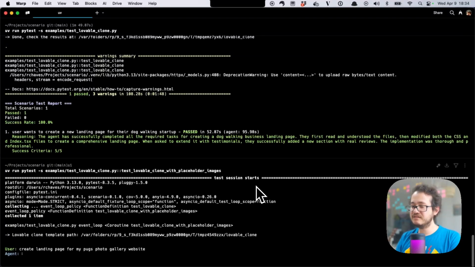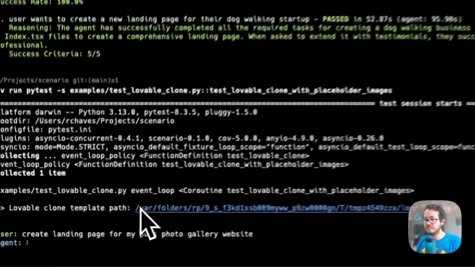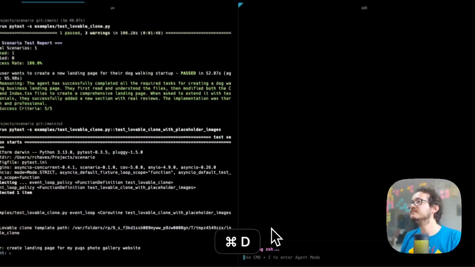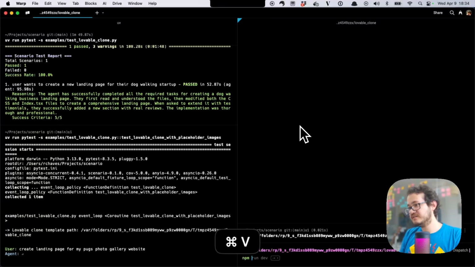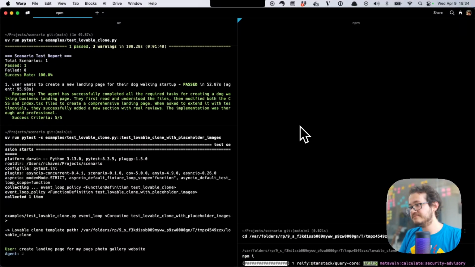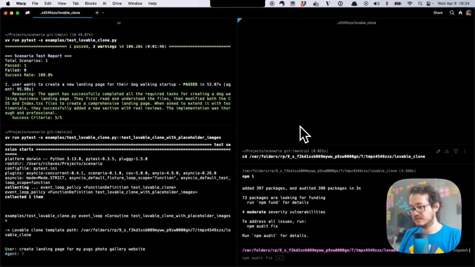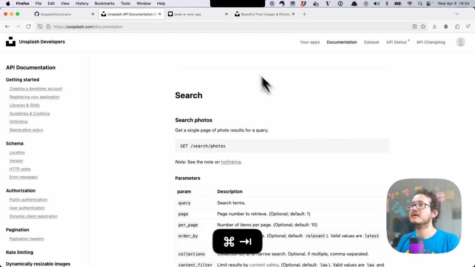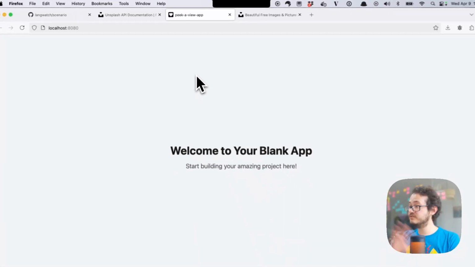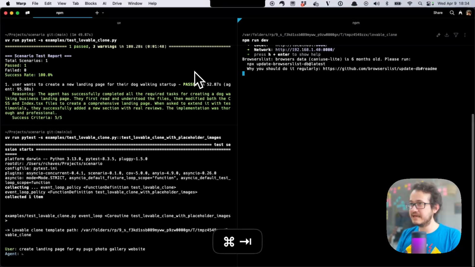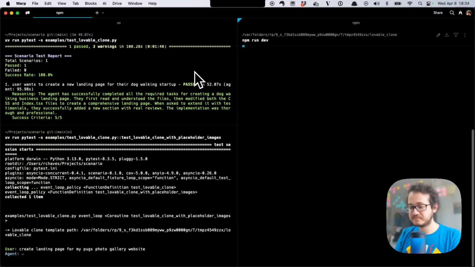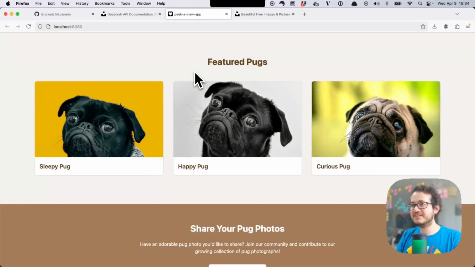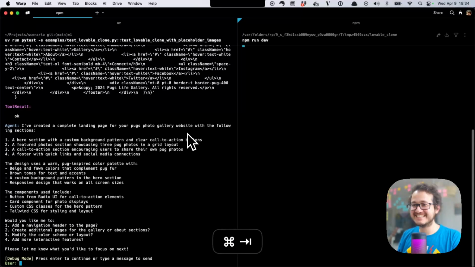Now the agent's thinking for a moment, and meanwhile let's open up this template on the side once again. So I'm going to navigate to it, install the dependencies, and then let's start it up. So it's still the initial blank page of the template as the agent is working. Oh, there we go. We actually already have some Pug images. That's very interesting. I did not expect that to just work.